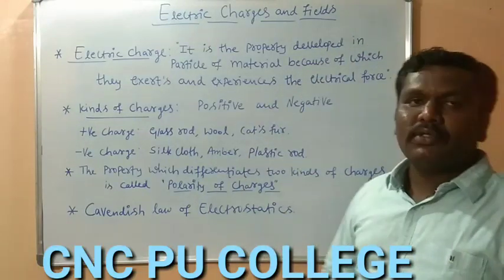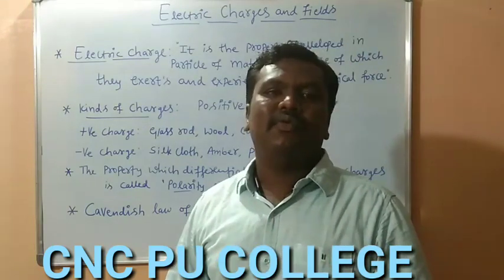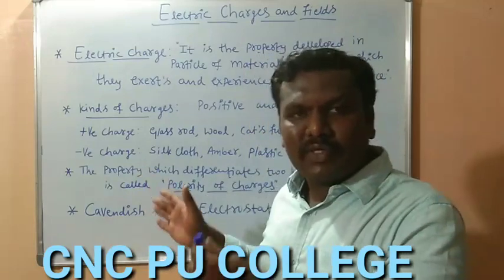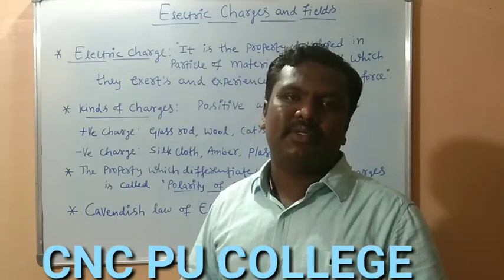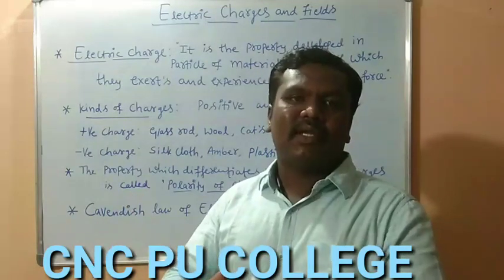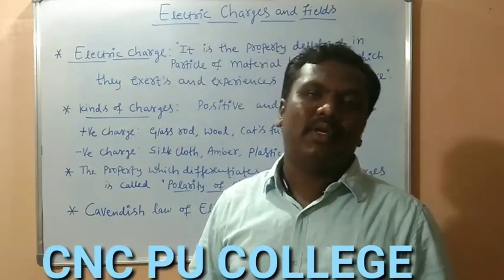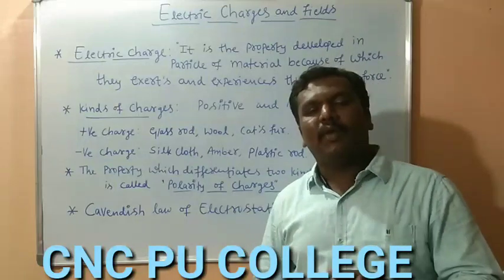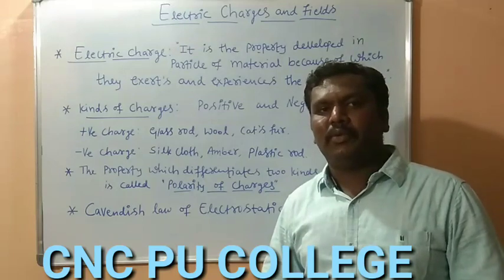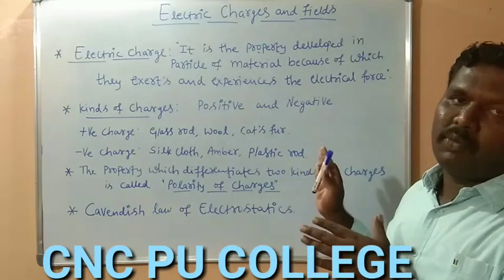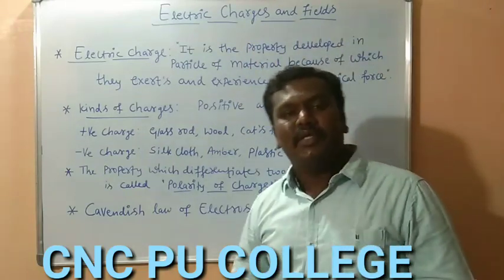For board examination, we can expect nearly 10 to 11 marks, and for NEET, along with this first chapter, we have the second chapter, electrostatic potential and capacitance. Collectively, the first and second chapters are considered the first unit, that is electrostatics, where we can expect a minimum of 2 and a maximum of 3 questions for our NEET examination as well as KCET examination. So one of the most important chapters is electric charges and fields. This is our first chapter.